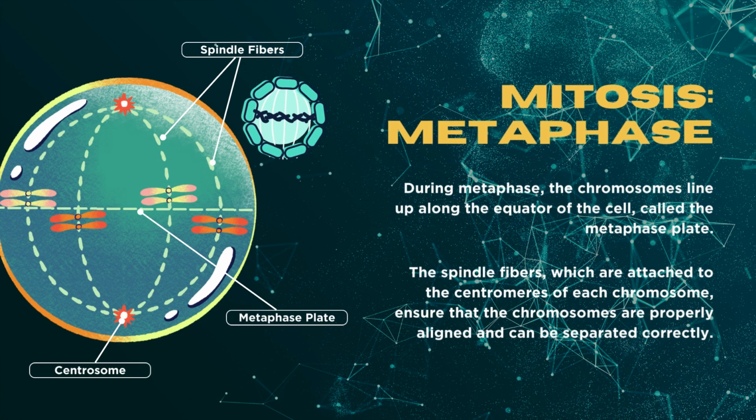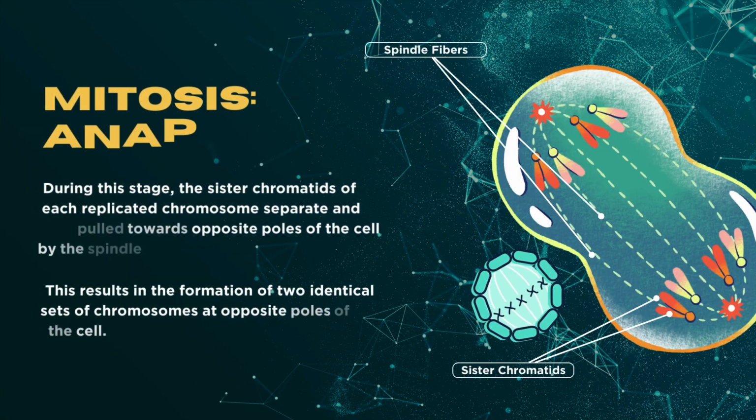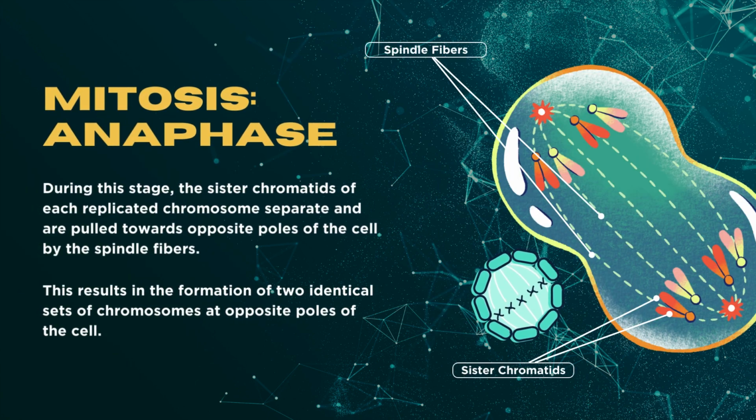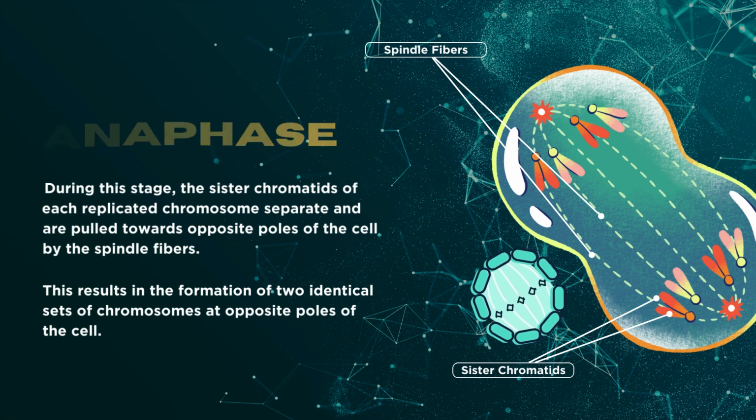During metaphase, the chromosomes line up along the equator of the cell, called the metaphase plate. The spindle fibers, which are attached to the centromeres of each chromosome, ensure that the chromosomes are properly aligned and can be separated correctly. During this stage, the sister chromatids of each replicated chromosome separate and are pulled towards opposite poles of the cell by the spindle fibers. This results in the formation of two identical sets of chromosomes at opposite poles of the cell.